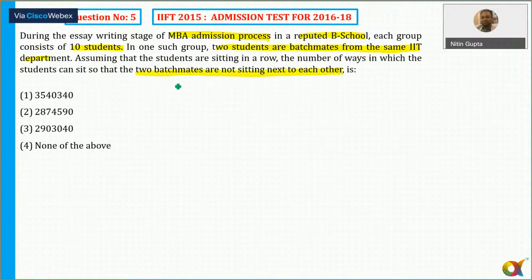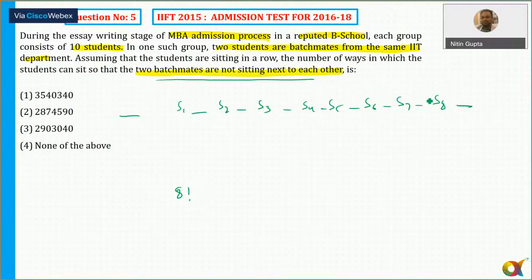So whenever there is a condition, first of all, I'll arrange 8 students. What is the number of ways in which the 8 students can be arranged? That is factorial 8. For example, I can say student 1, student E, student A. And among these 8 students, 9 gaps will be there. At these 9 gaps, if I put any 2 students, they can never be together. They will never be together anywhere. Put them in these 9 gaps.